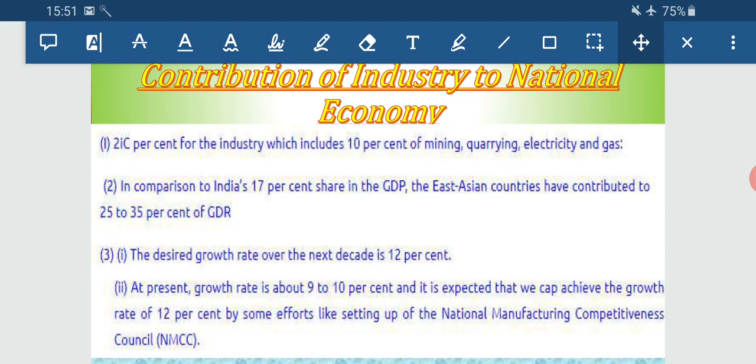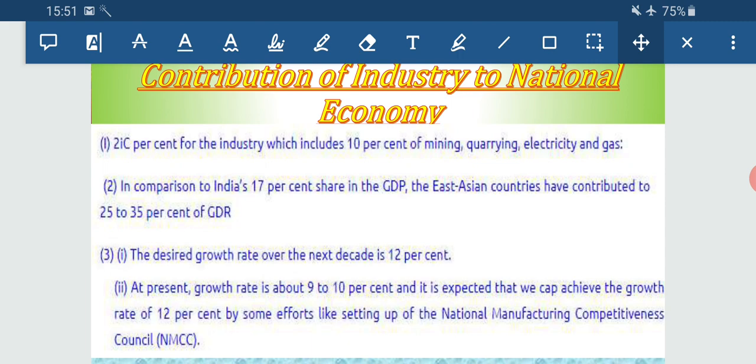It is 27% for the industry, which includes 10% of mining, quarrying, electricity and gas. And next, in comparison to its 17% share in GDP, the East Asian countries have contributed 25 to 35% to their GDP.